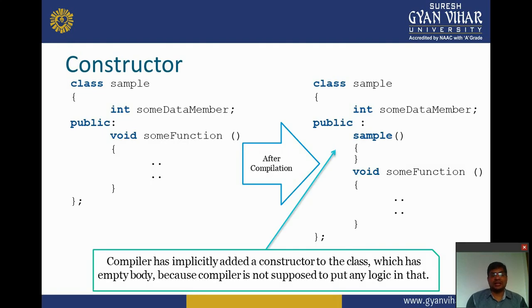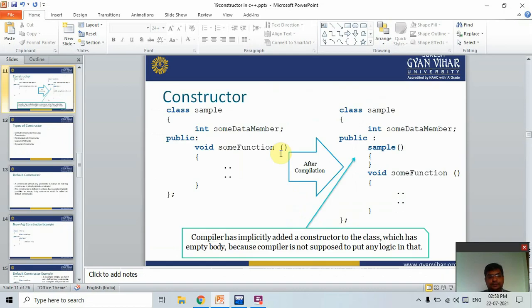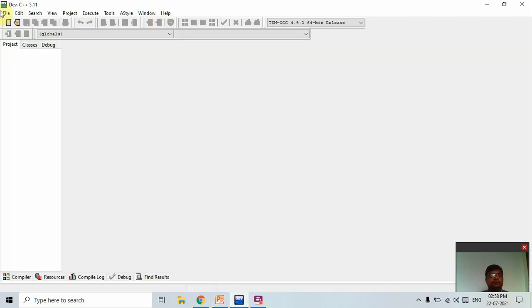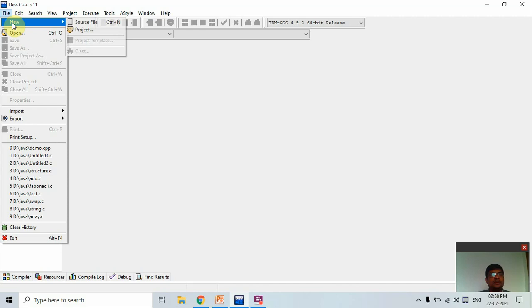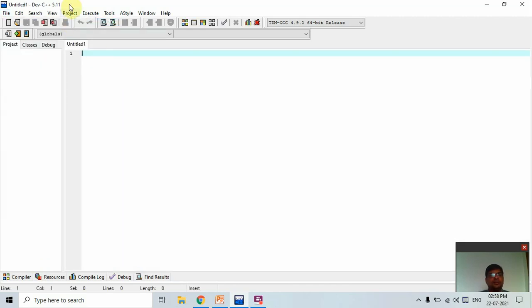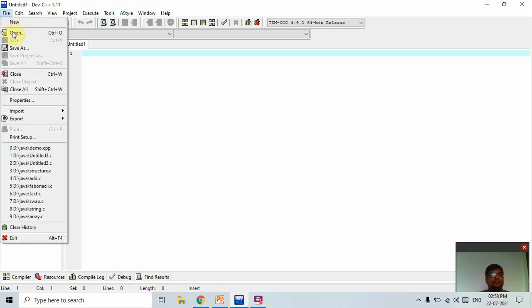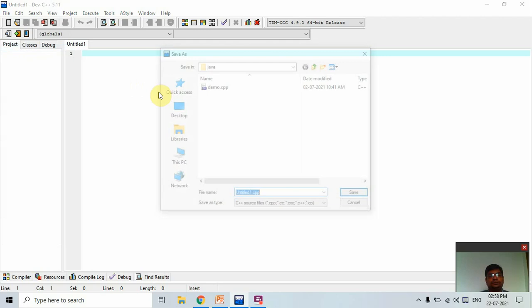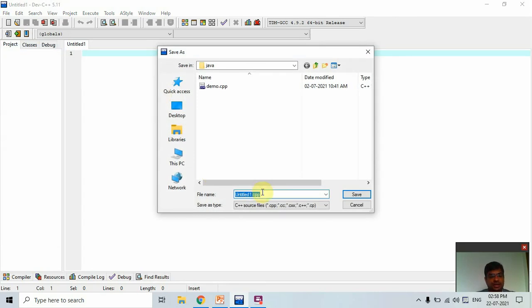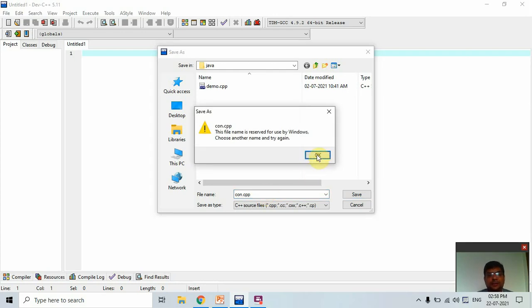So here is an example of a constructor, which I explain in Dev C++. For that we create a new program. First save it, and give the name con.cpp. cpp is the extension of a C++ program.